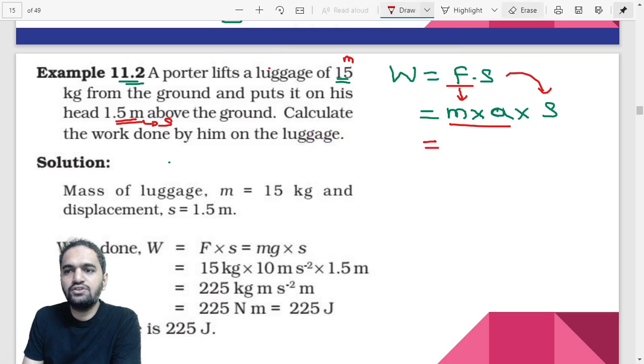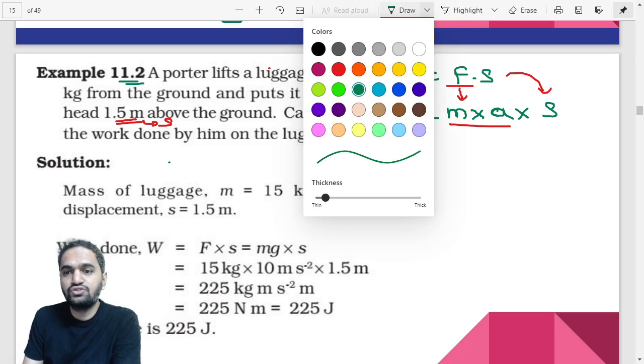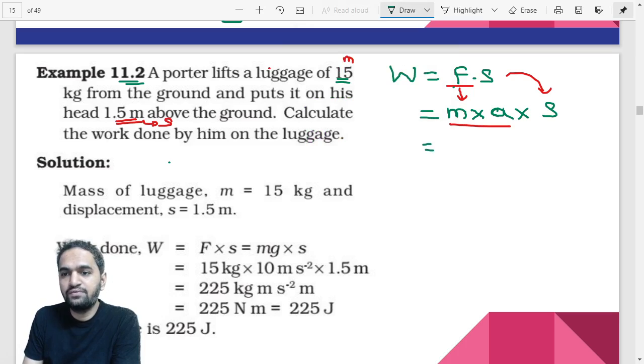So you cannot use acceleration in this case. The thing which you need to use is acceleration due to gravity. So again, I need to modify this formula. M will be written as M, S will be written as S, but A will be written as G, acceleration due to gravity. Are you understanding this?